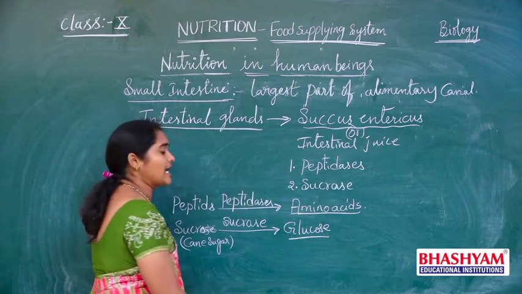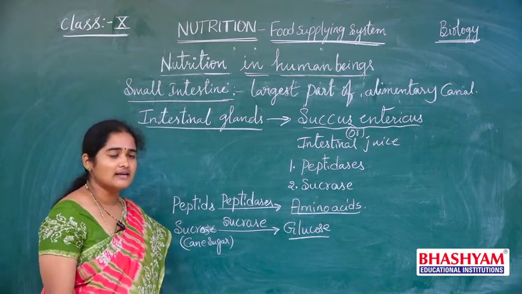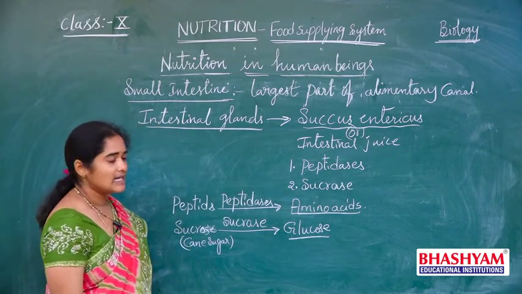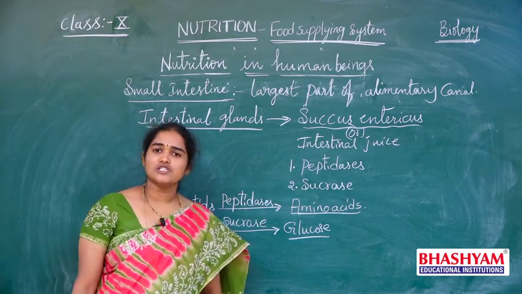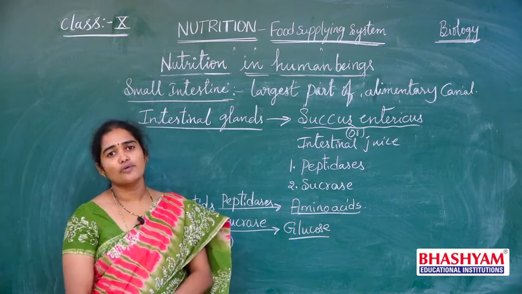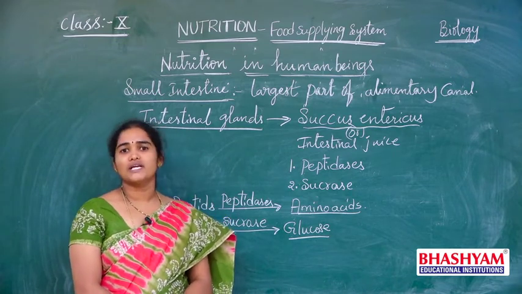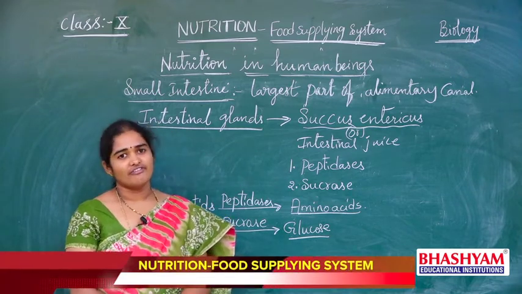It is the end product of carbohydrate digestion. Understand? Likewise, different enzymes are responsible for the digestion of carbohydrates, proteins and fats.